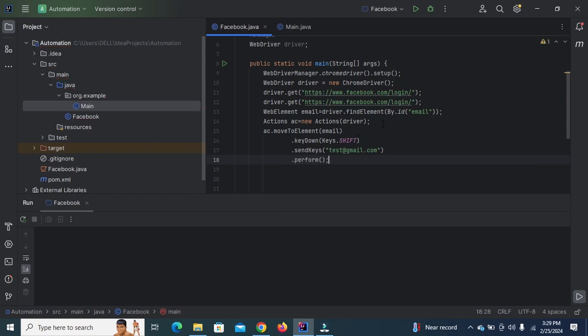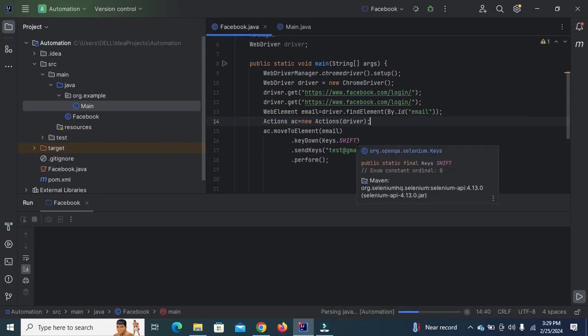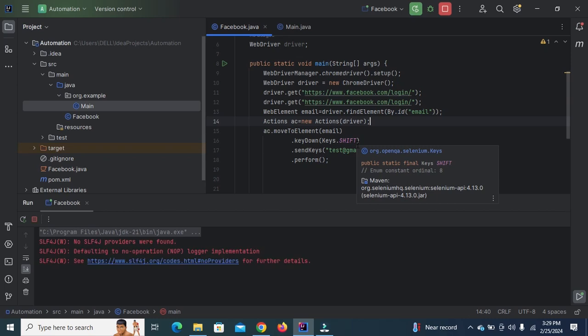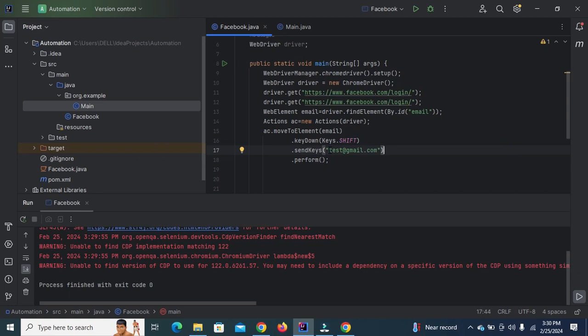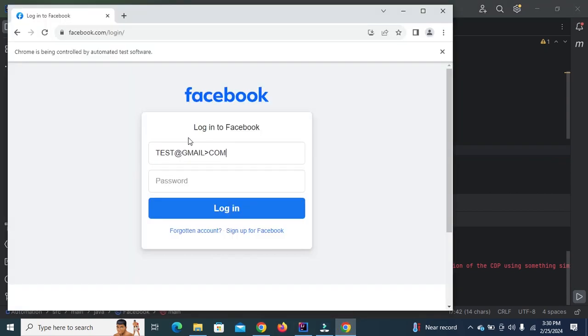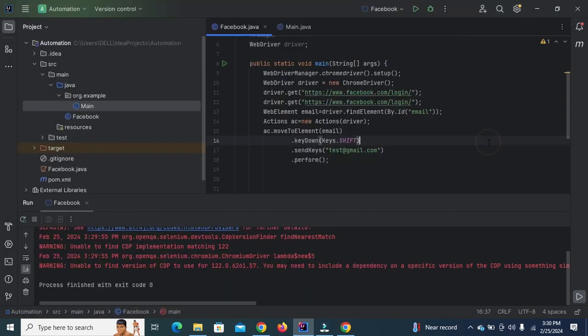Let's run this script. Chrome driver is opening. Here you can view we entered test@gmail.com in small letters, but here we can view test@gmail.com in uppercase letters.